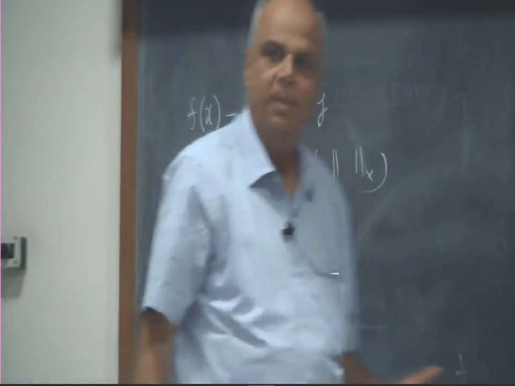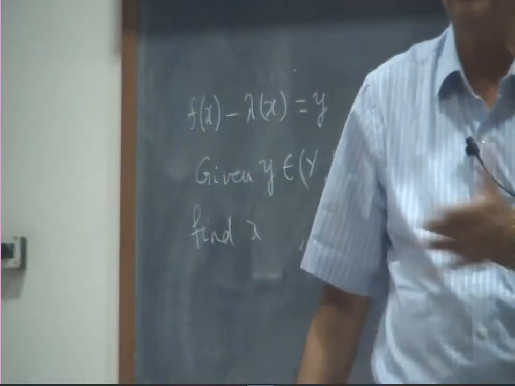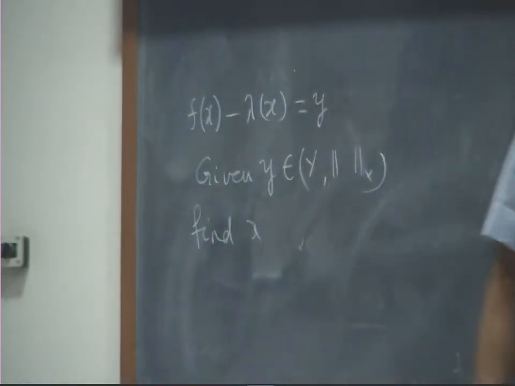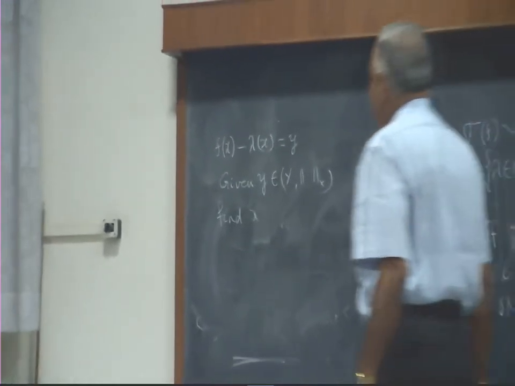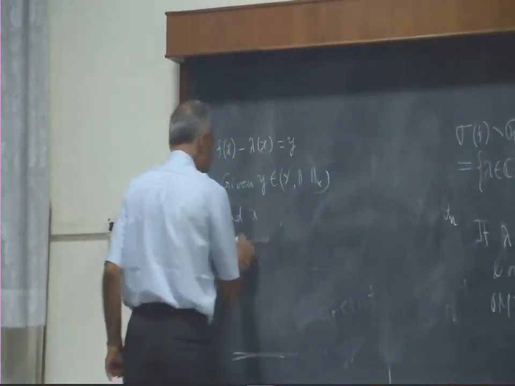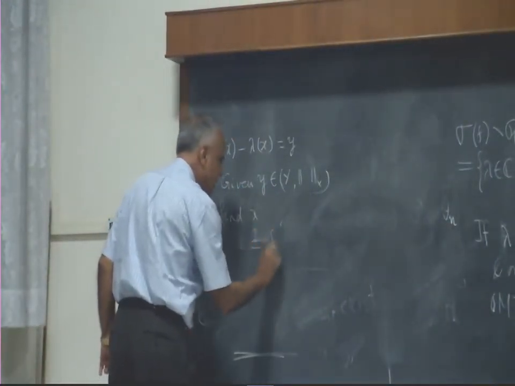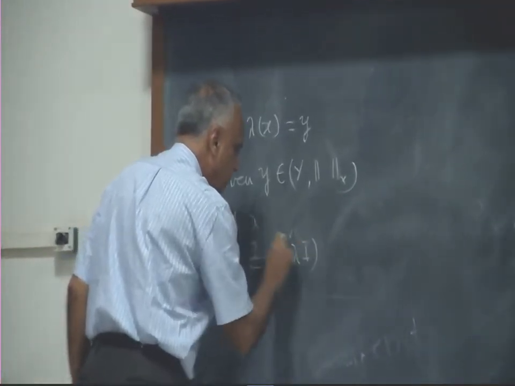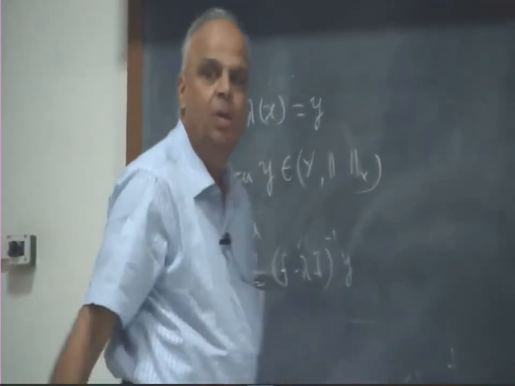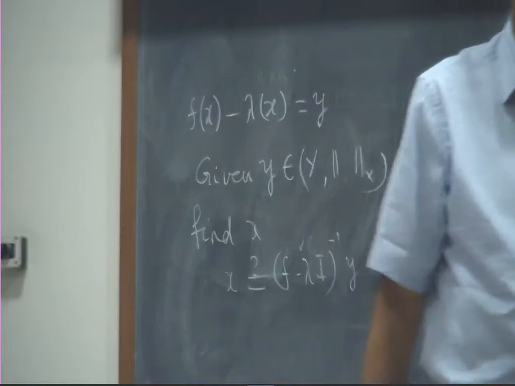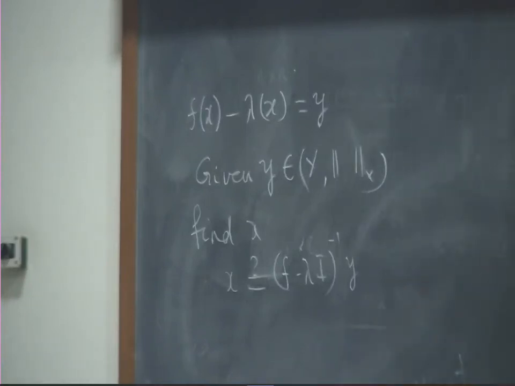Okay, this is like the simple matrix equation a minus lambda x equal to y. I am trying to invert. Okay, so basically, therefore, I would like to write x as f minus lambda I inverse y, and therefore I am saying what are all these lambda that are going to create trouble.